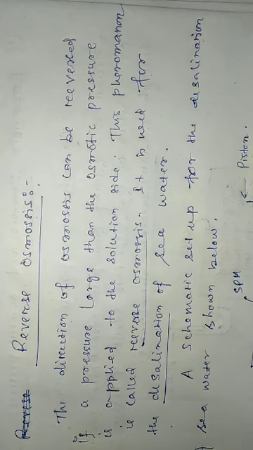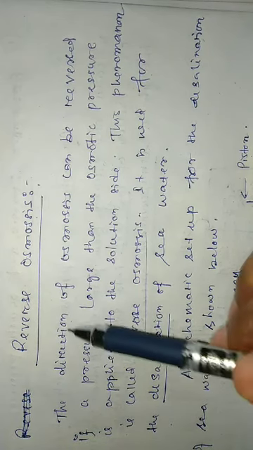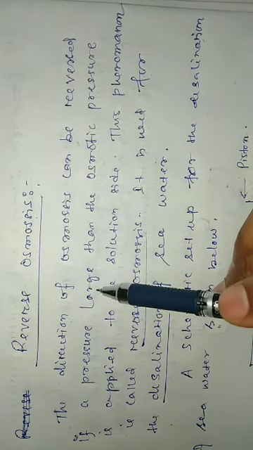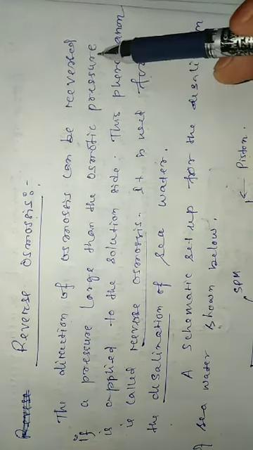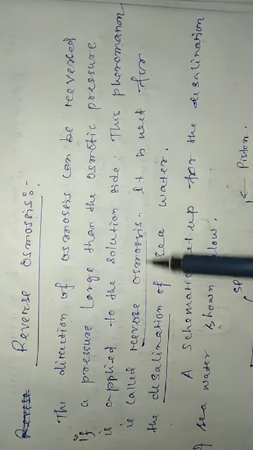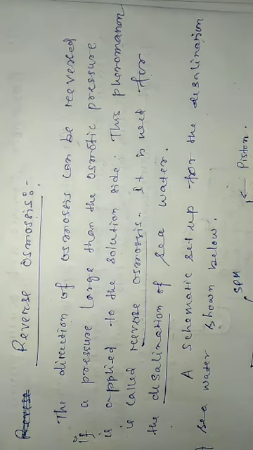We can reverse the direction of osmosis. So the direction of osmosis can be reversed if a pressure larger than the osmotic pressure is applied to the solution side. This phenomenon is called reverse osmosis. Reverse osmosis is a process in which solvent molecules flow from the solution of higher concentration to the solution of lower concentration through the semipermeable membrane.